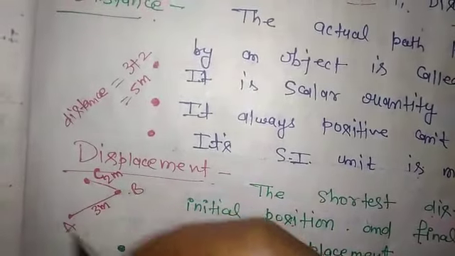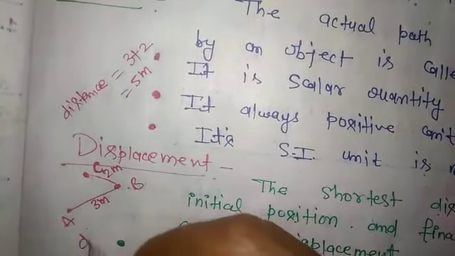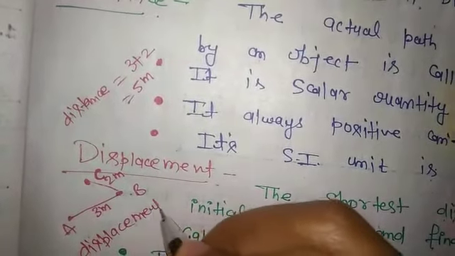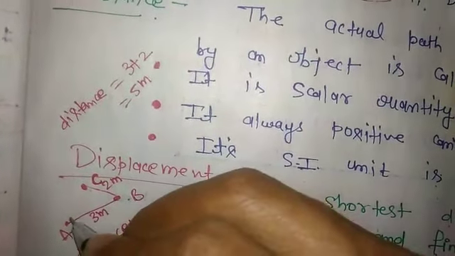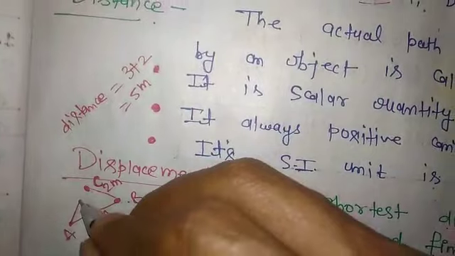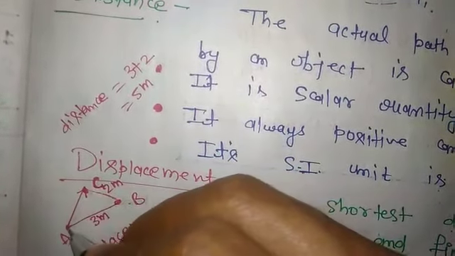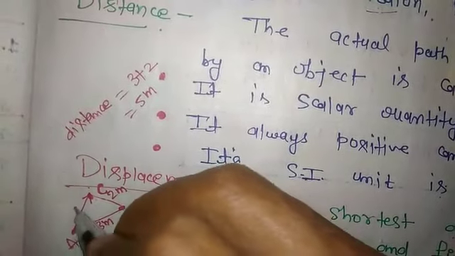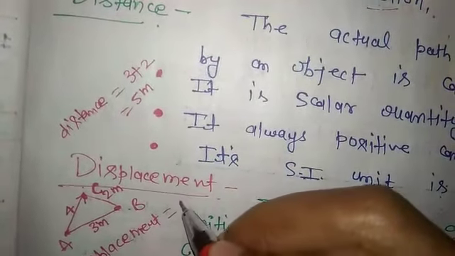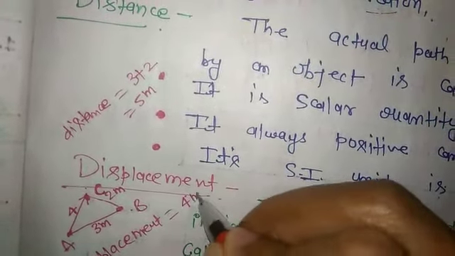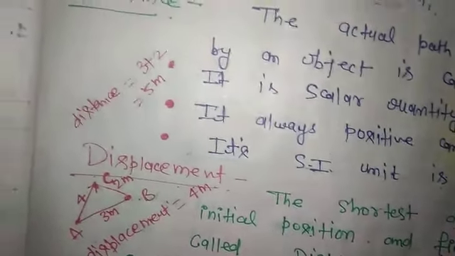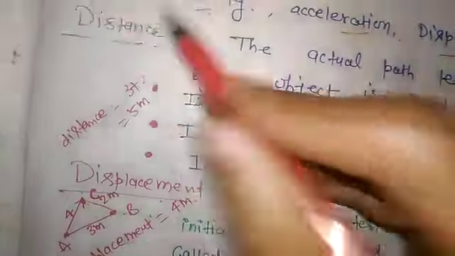But the displacement is equal to the shortest distance between A and C. It may be 4 or 3, etc. Here, 4 meter. This is an example for understanding displacement and distance.